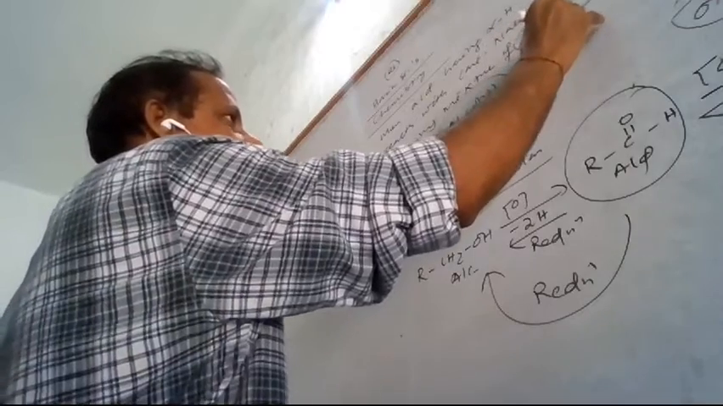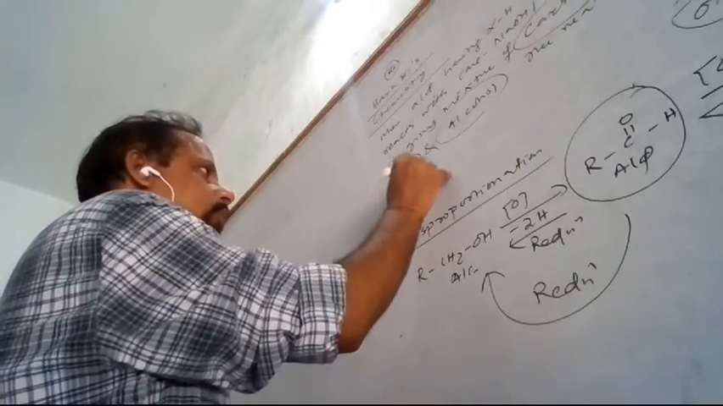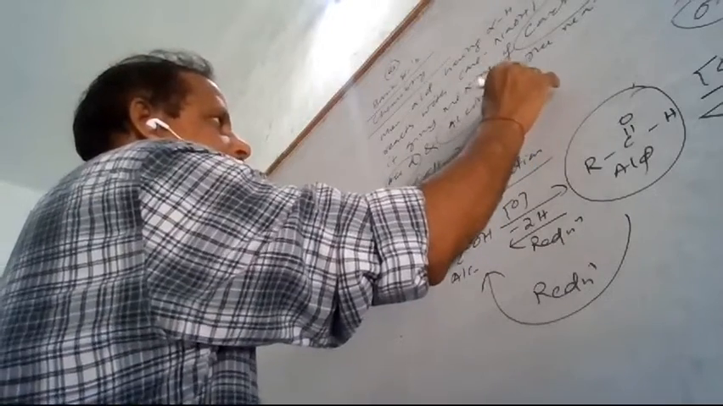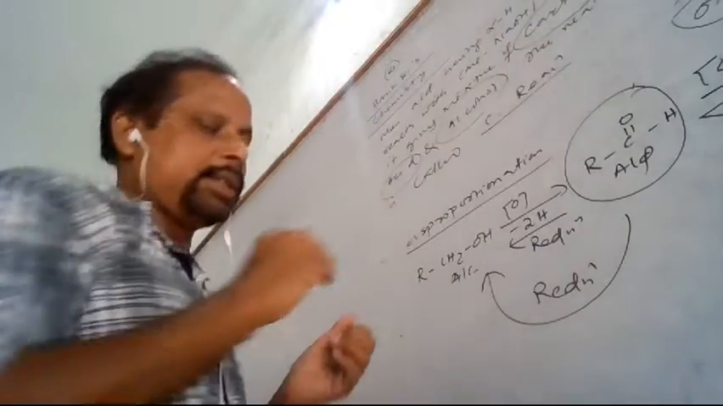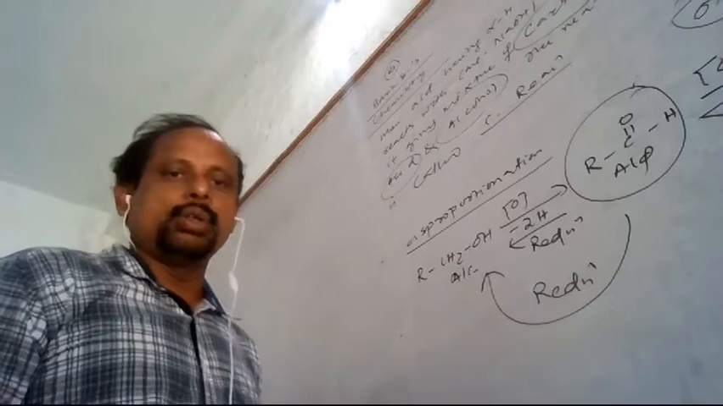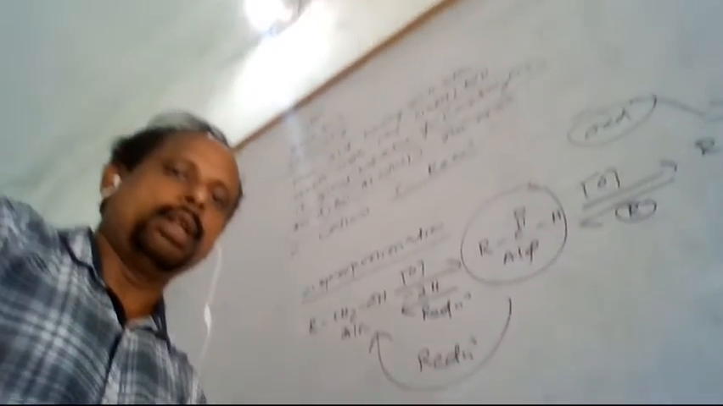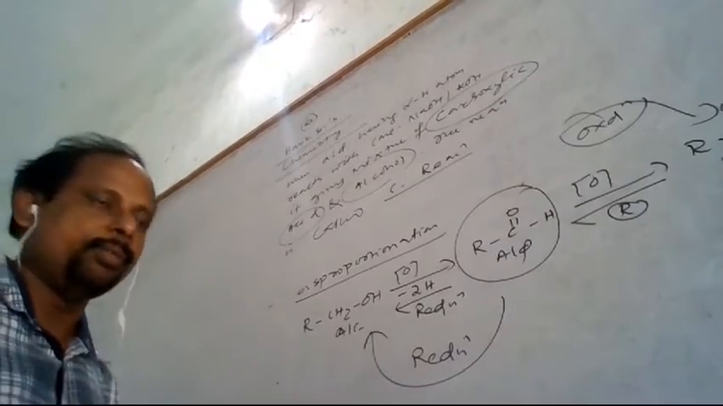The reaction is called the Cannizzaro reaction. That is a very important reaction. That is a disproportionation reaction.